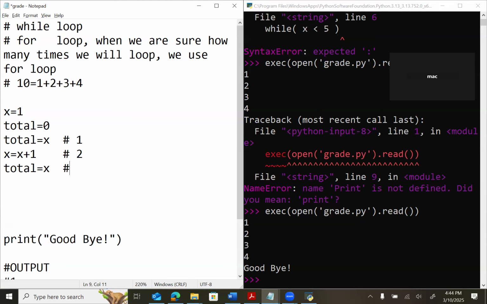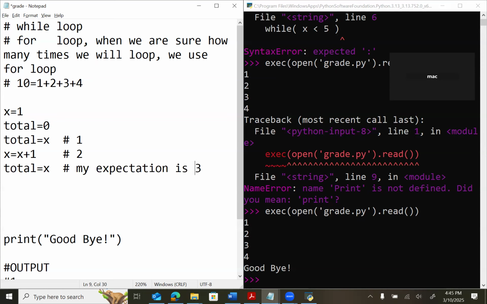You got my point? Wait a minute. In this case, total equals x, I'm expecting total should be 3, right? But this x is 2, so it will replace the value 1 of total, and it will give me just 2. So the total value is 2 now, not 3. My expectation is 3. So how can I make it 3?